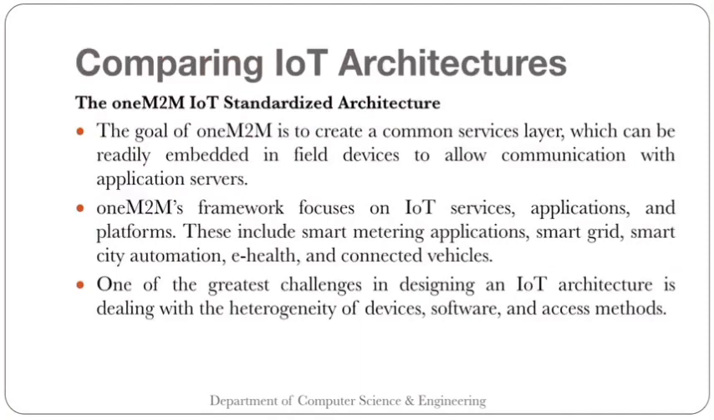Now the next topic is comparing IoT architectures. The challenges and requirements of IoT systems have driven a whole new discipline of network architecture. In the past several years, architectural standards and frameworks have emerged to address the challenges of designing IoT networks at massive scale. So there are many architectures available now, and people are working on so many of them. Here we are going to discuss a few of them. Let's start with the first one, the oneM2M IoT standardized architecture. Okay, one machine to machine.